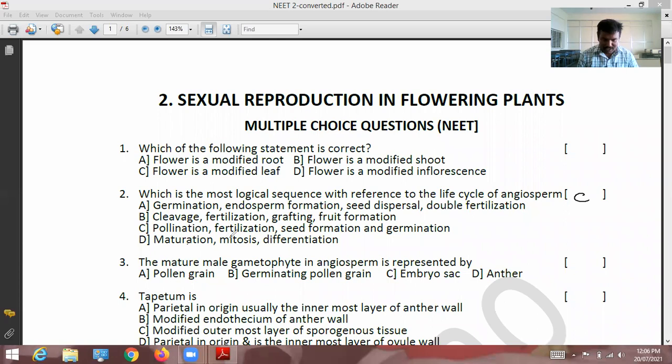Let's see D: maturation, mitosis, differentiation. It is not related to the question. So for the second question, the logical sequence is pollination, fertilization, seed formation, and germination. That's all. Next, come to the third question.